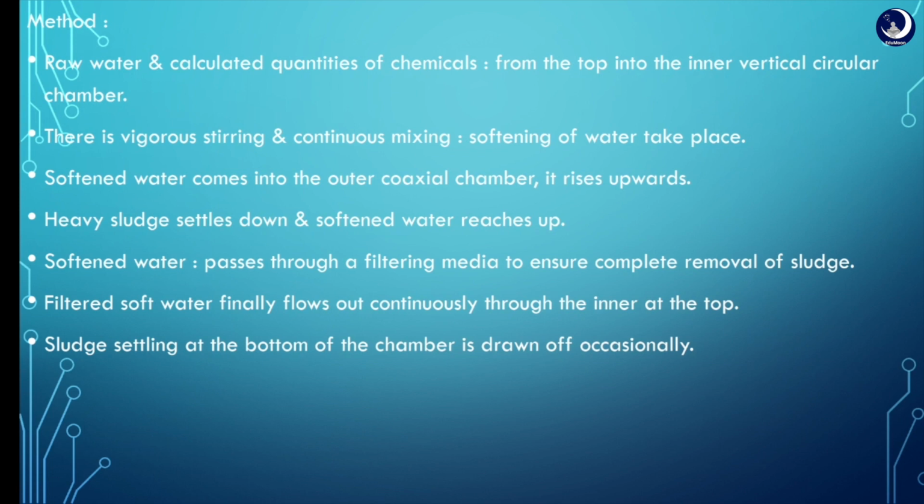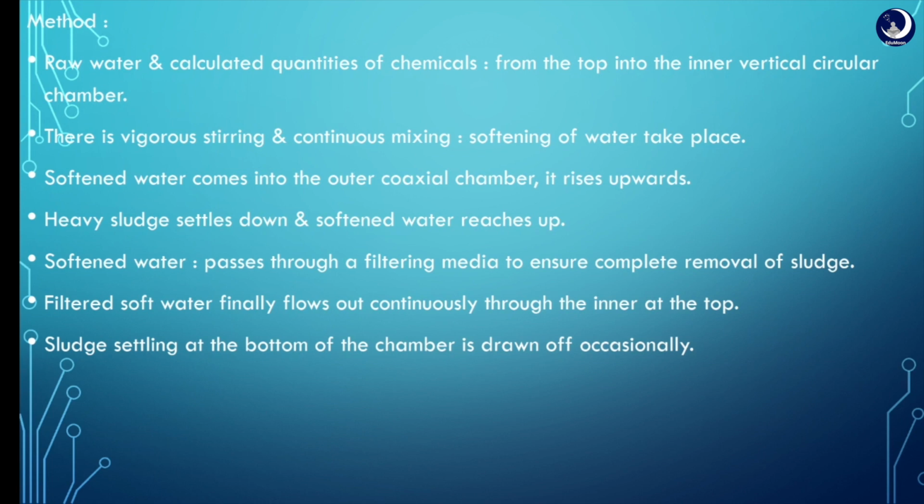Heavy sludge due to the formation of precipitates settles down and the softened water reaches up. This softened water is passed through a filtering medium to ensure complete removal of sludge. Filtered soft water finally flows out continuously through the outlet at the top.